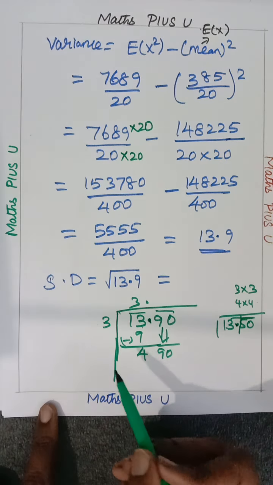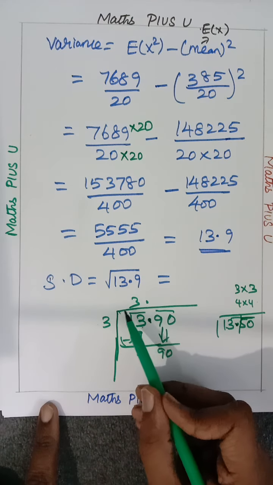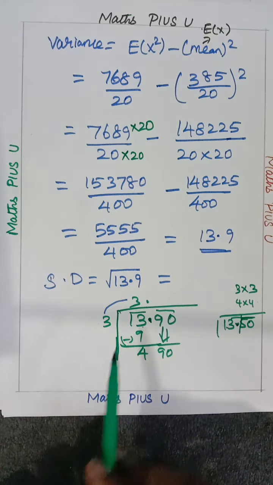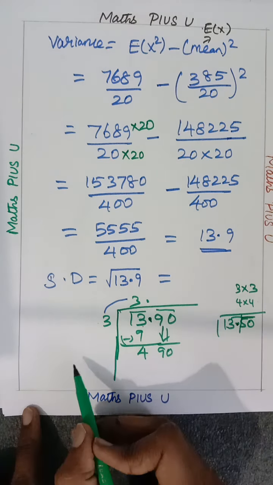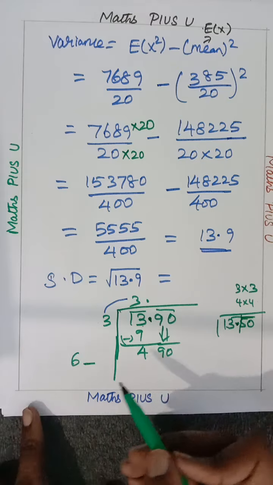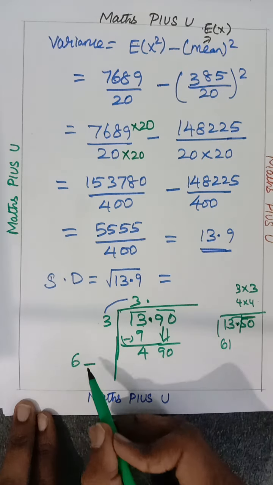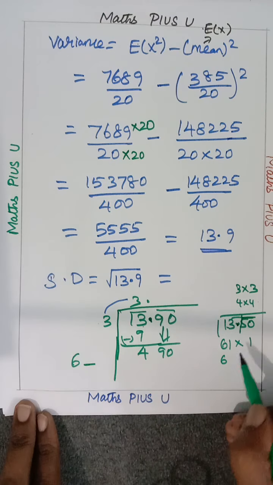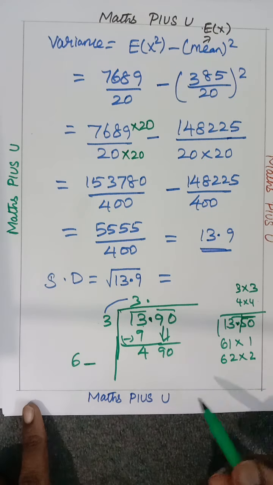Okay, sir, one question. So you want to keep the quotient, always multiply with 2, or these two you are supposed to add. Which is easy for you? 3 plus 3, 6 is easier, or always multiplying the quotient by 2 is easier. You only have to decide. I usually multiply with 2. 3 twos are 6. Then in the 6 table, 6 ones are 6. Instead of the dash you may keep 1. 61 ones are 61, or instead of that dash you can keep 2. 62 into 2, 124. Like that I have to check.